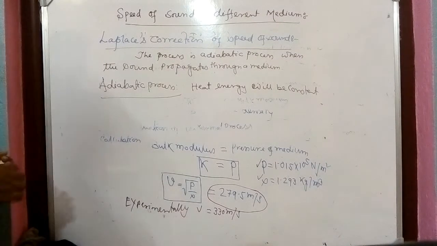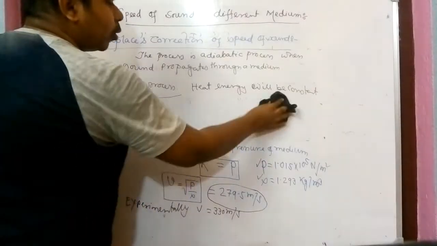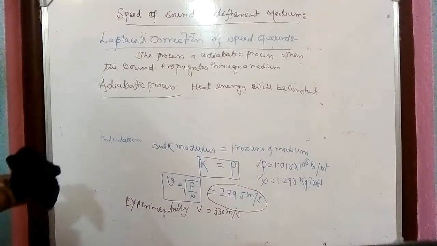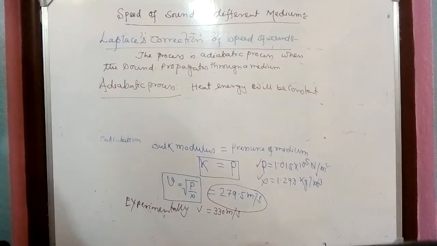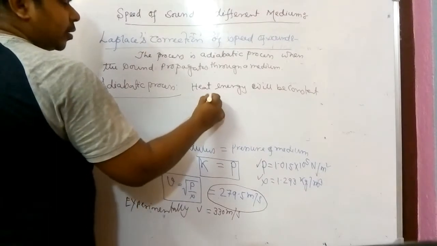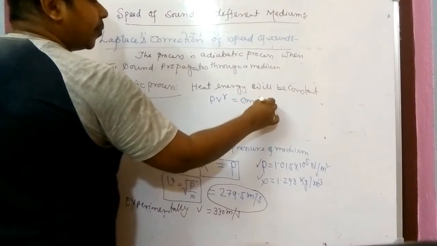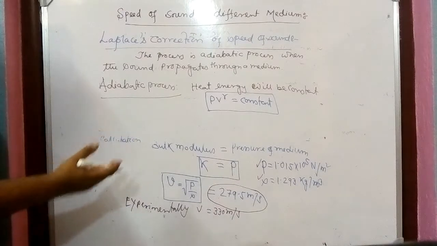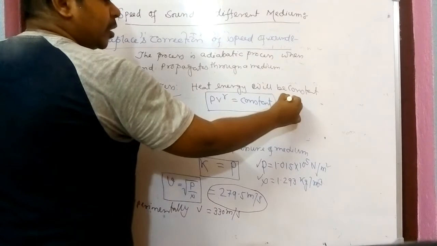So in the adiabatic process also we have one equation. Obviously you have not learned that equation yet, but here I have just written it. Just see, no need to memorize it, just see what the equation of the adiabatic process is. It is PV to the power gamma equals constant. In this equation, P is the pressure of the medium, V is the volume, but gamma is a new thing.